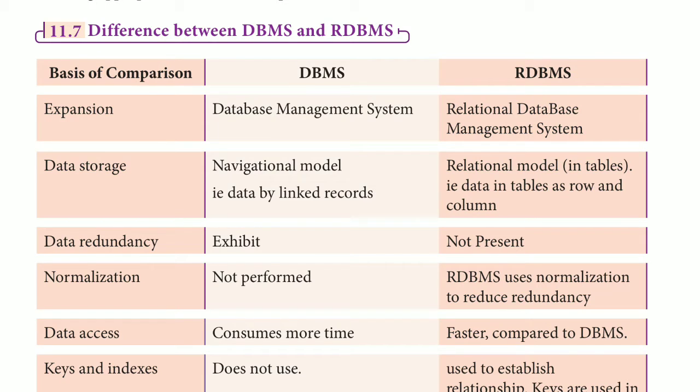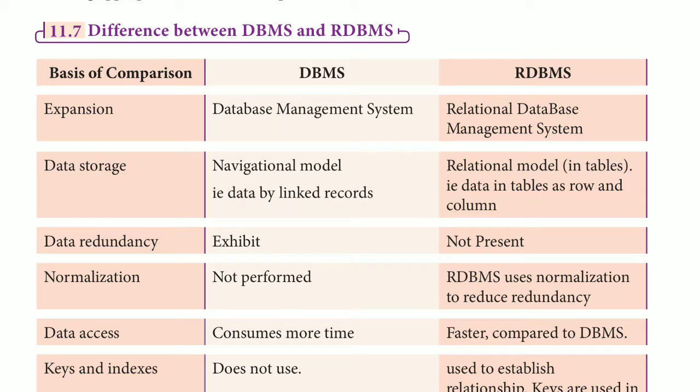Next is data storage. DBMS provides a navigational model, that is, data by linking records. If you see the tables in DBMS, one table will be connected to another table, and that table will be connected to another table. Likewise, it will be linked with so many tables. So this is the navigational database model. But RDBMS provides a relational model, so the data is stored in rows and columns.